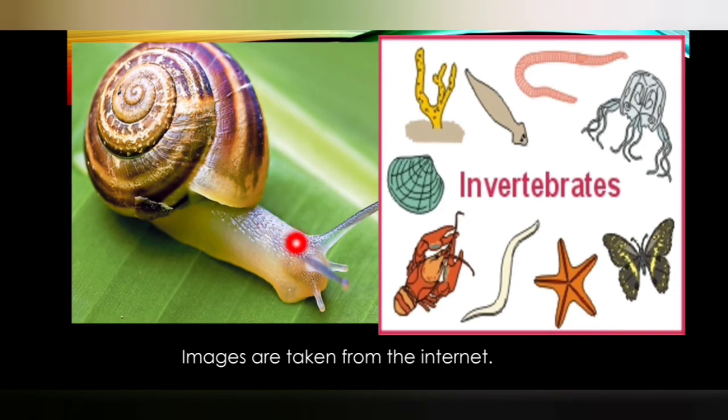They don't have a backbone. These are other invertebrate pictures. You can see the starfish, butterfly, octopus, crab, spider. All of these are invertebrates. They don't have backbones.